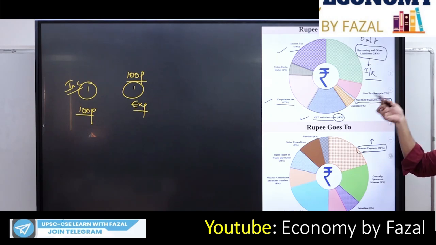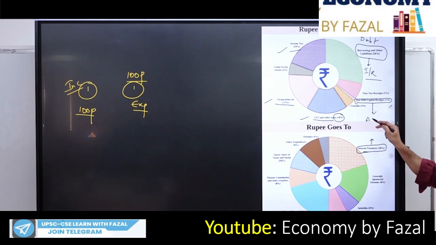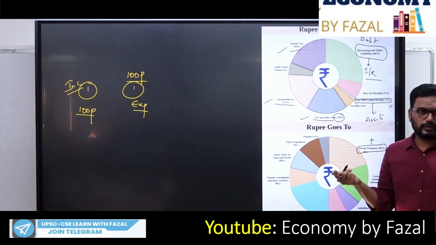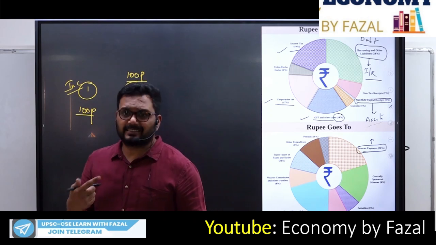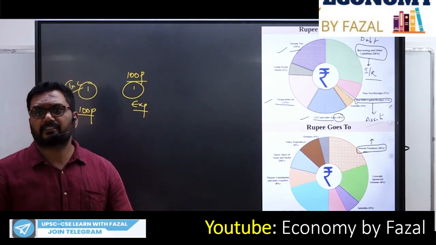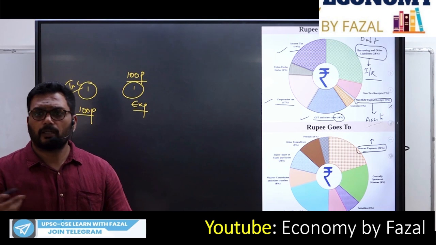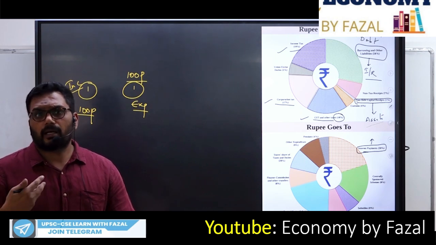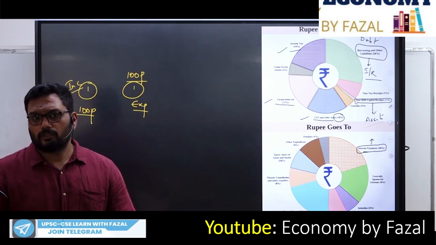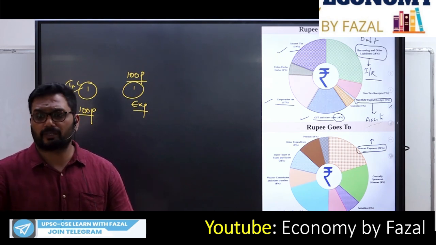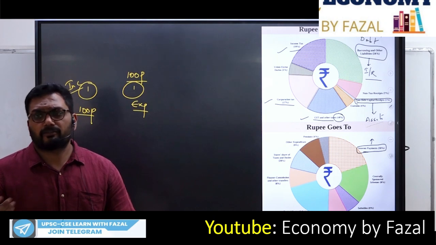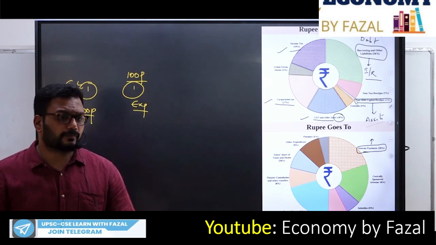Non-borrowings means you are not borrowing anything, but you are selling your assets. What could be the assets of the government? Government shares, government bonds, or I am going for disinvestments, selling off the shares of any of the government institutions. People will buy, so I am selling off my shares. So this is not borrowing. If you have any land and you sell it away, this is not borrowing.